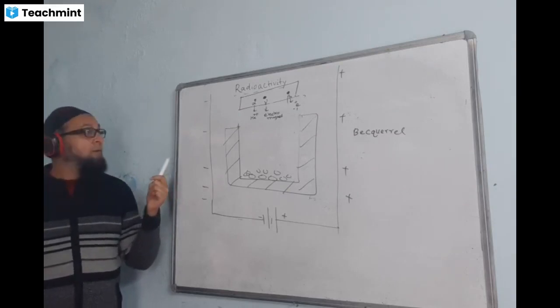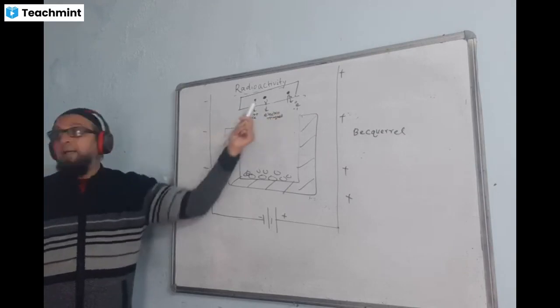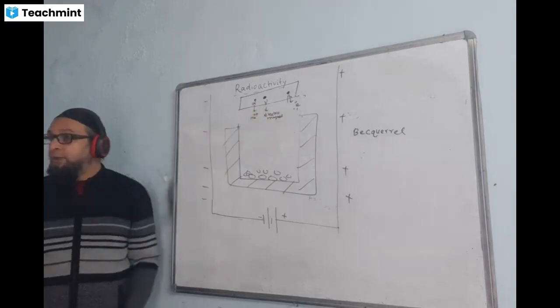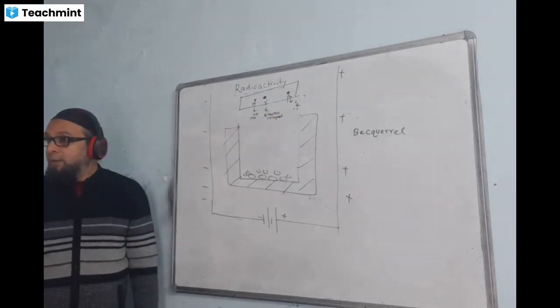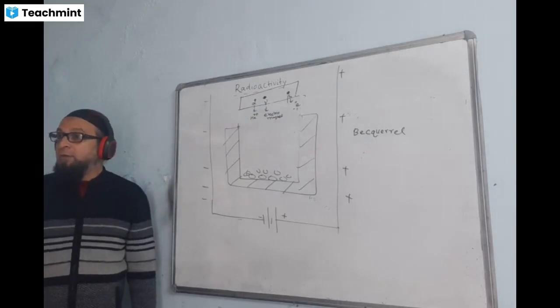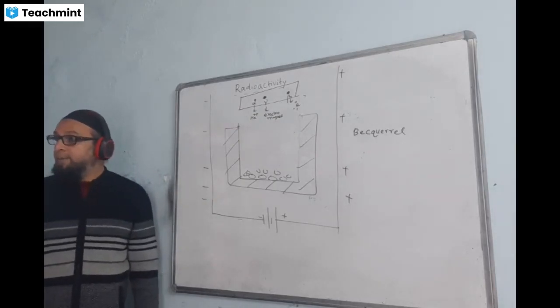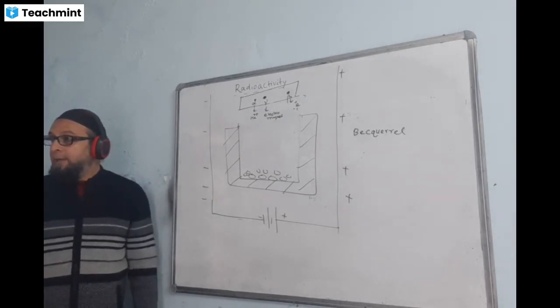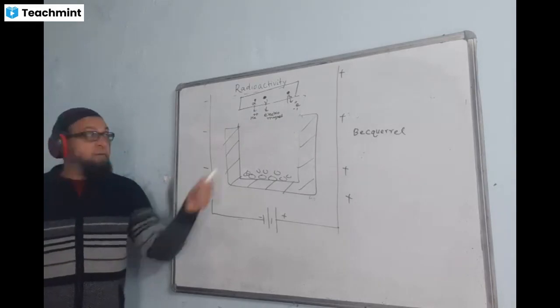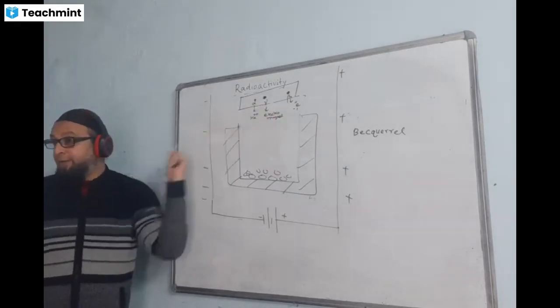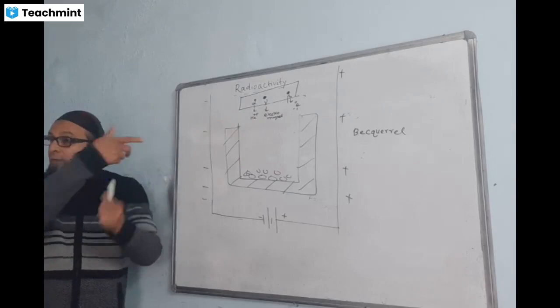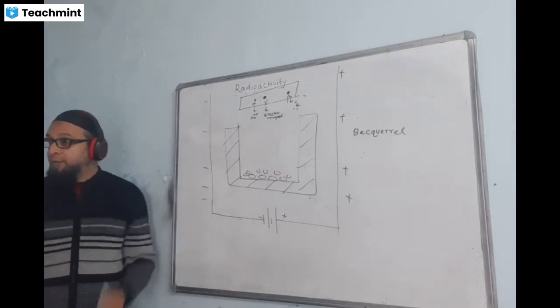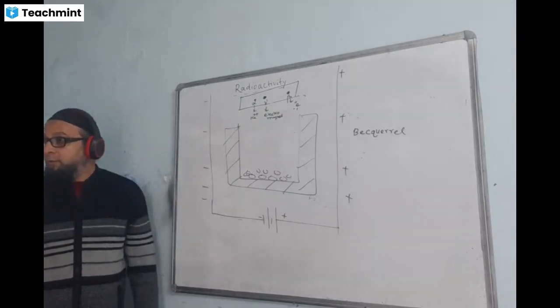Understand, no? Whereas alpha and beta contain masses and they have got charge also. That's why they are not electromagnetic in nature. They are like other particles. They are deflected by an electric field, and even if you bring a magnetic field, they will respond and get deflected. But gamma will not.